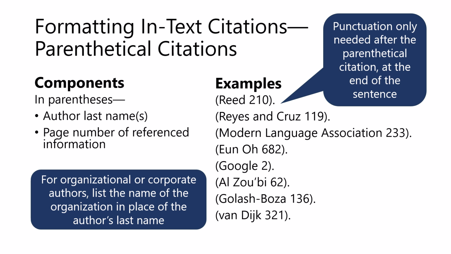First, let's look at parenthetical in-text citations. For a parenthetical in-text citation, you need the author's last name and the page number where the information referenced can be found. For two authors, both authors' names are listed, separated by the word "and." This information is contained in parentheses and found at the end of the sentence. Include a period after the parenthetical in-text citation.